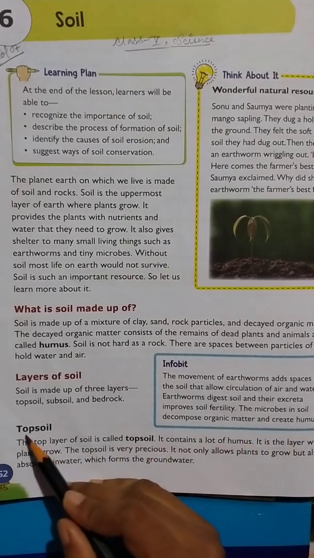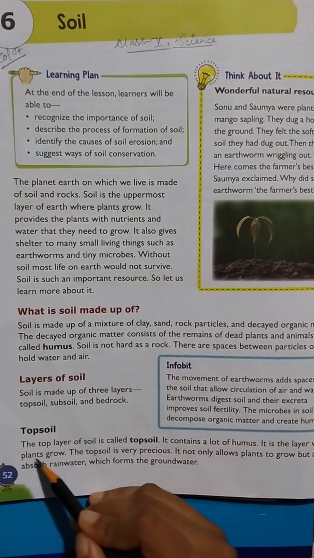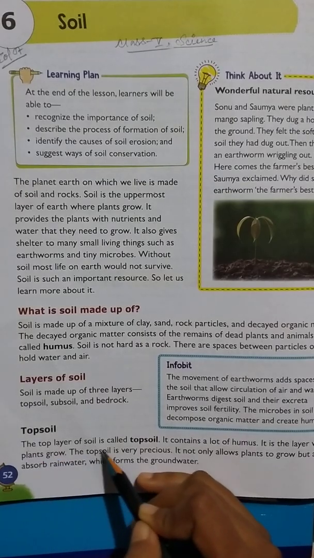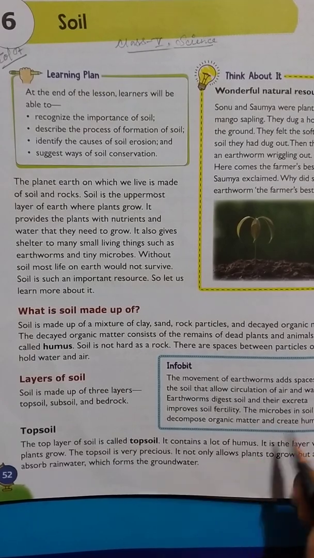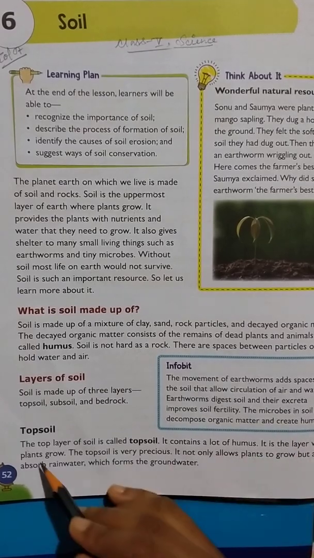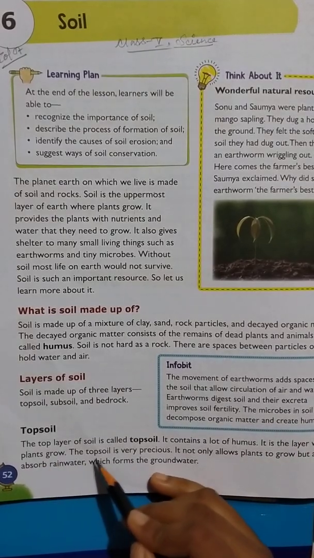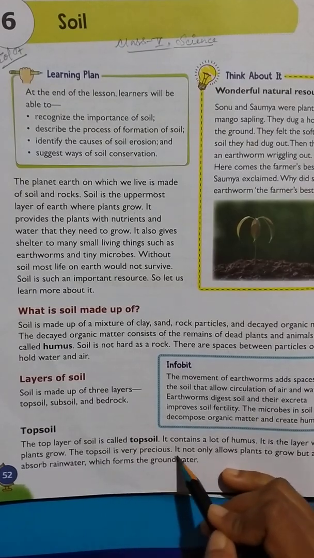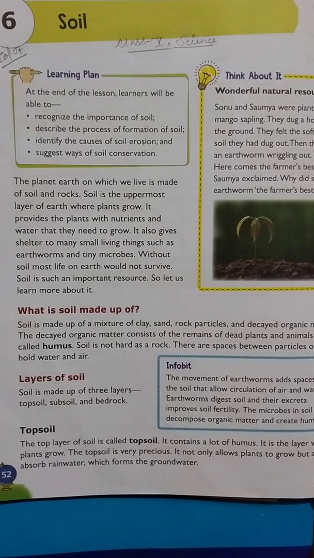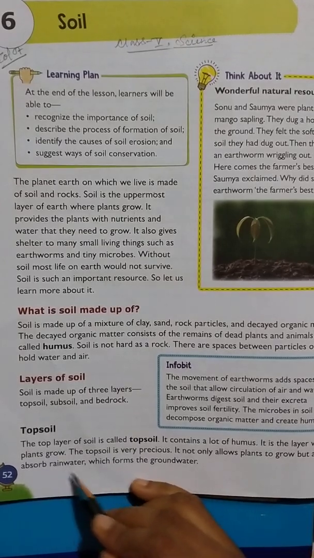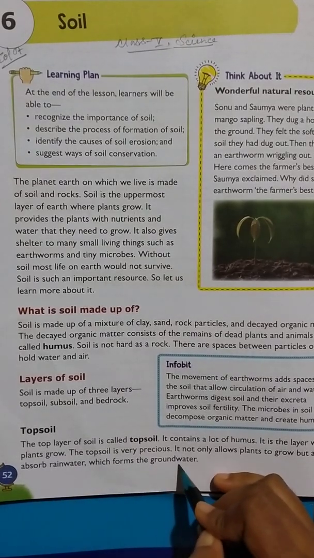Then topsoil. The top layer of soil is called topsoil. It contains a lot of humus. It is the layer where plants grow. The topsoil is very precious. It not only allows plants to grow but also helps absorb rainwater, which forms the groundwater.